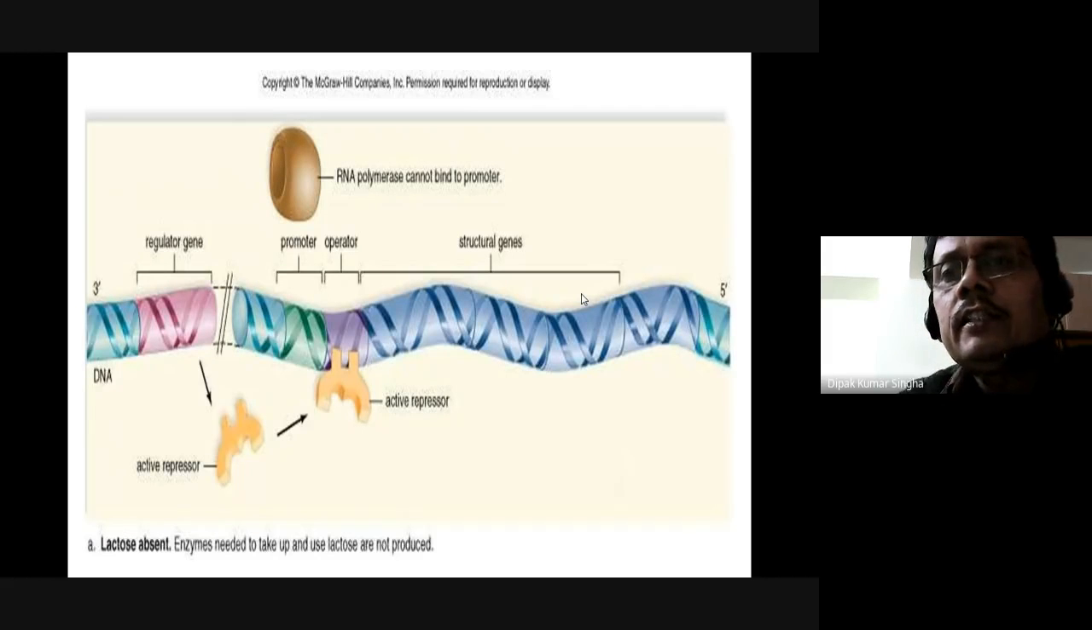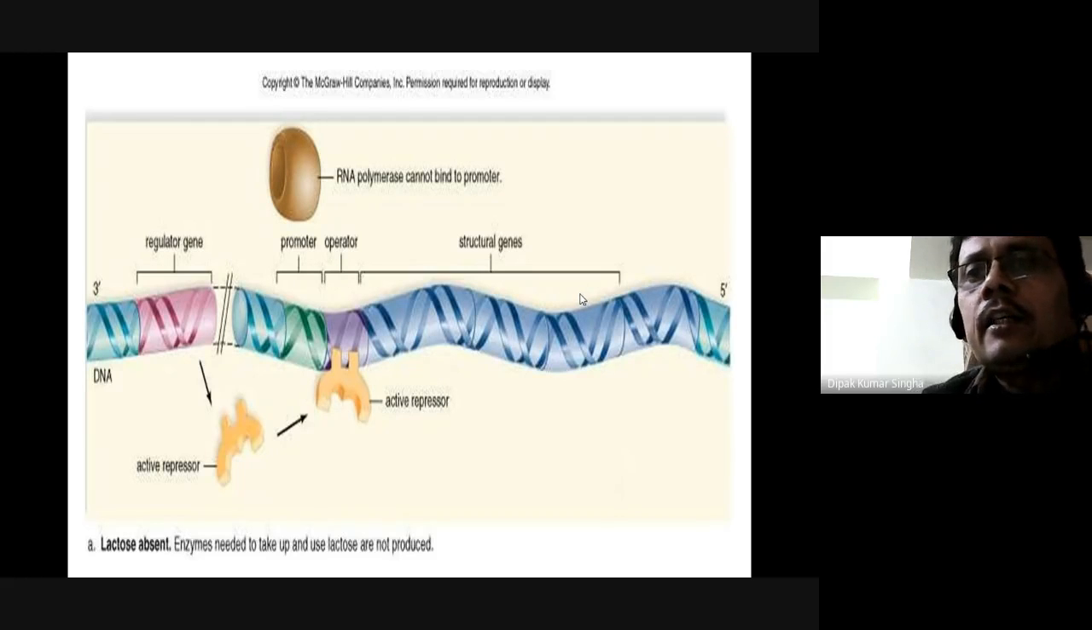There are regulatory genes. The three parts are the regulatory gene, the promoter and the operator, and the structural genes. These are the regulatory genes, that means lacI. Here one is the promoter site, here is the operator site, and these are the structural genes, that is Z, Y, A. And this is the active repressor, and here actually these are the molecules. This active repressor, or sometimes an inducer.